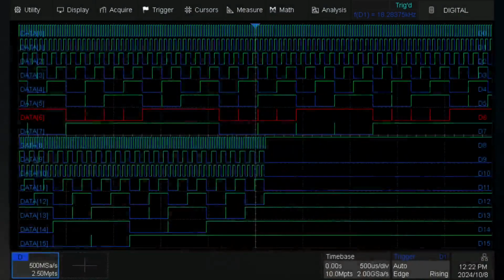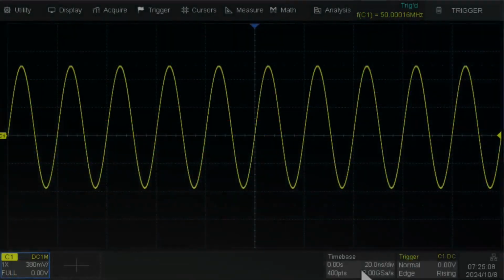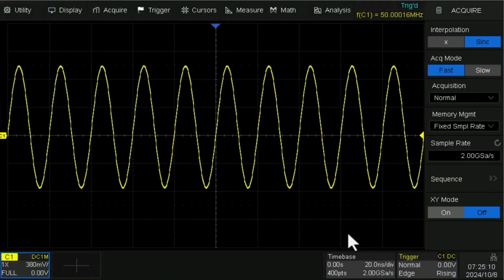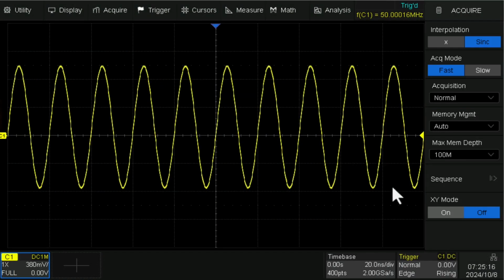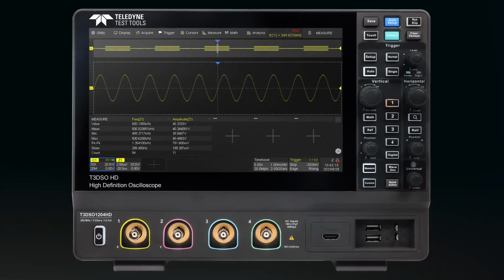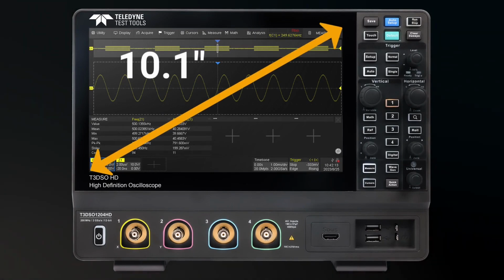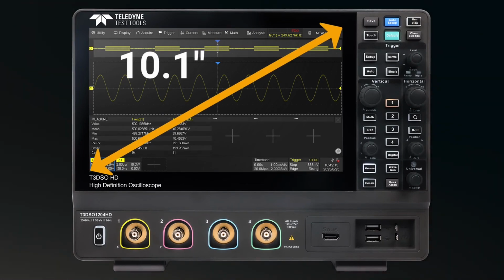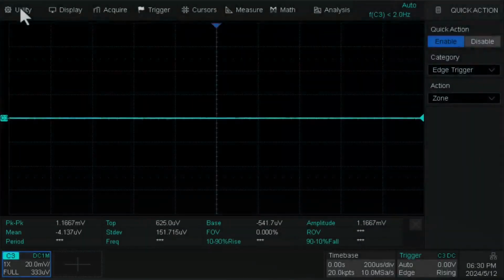It displays 16 digital channels mixed signal analysis. Each model provides a maximum sample rate of 2 gigasamples per second and a maximum memory depth of 100 megapoints per channel. With the addition of a user-friendly UI design, the large 10.1-inch capacitive touchscreen display supports multi-touch gestures, greatly improving operation efficiency.